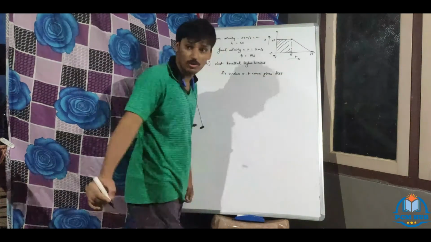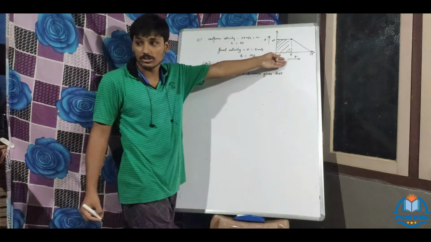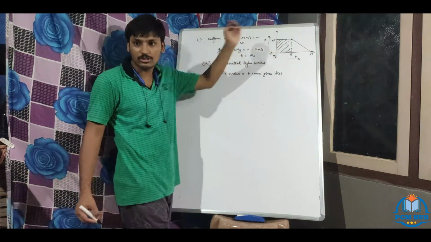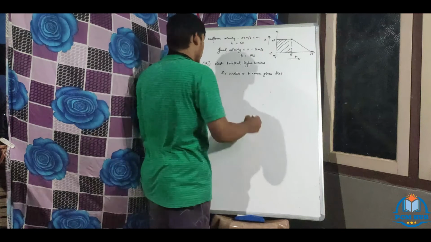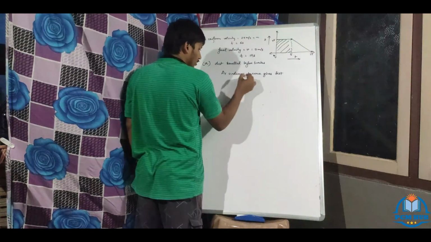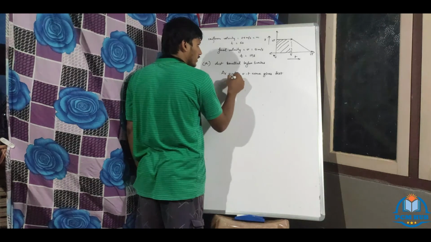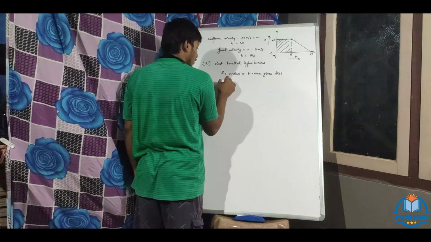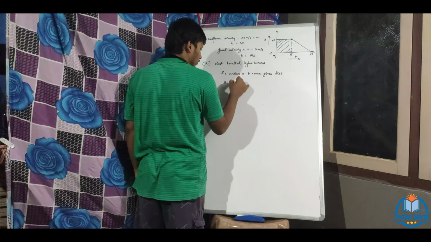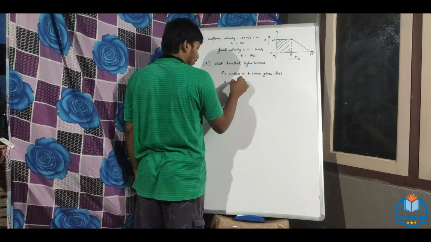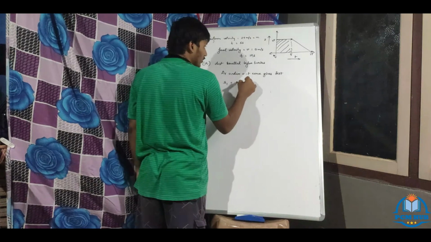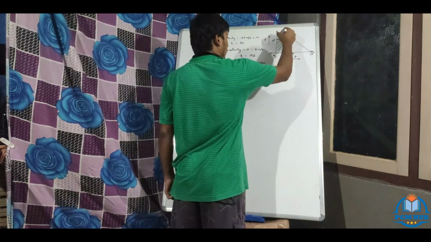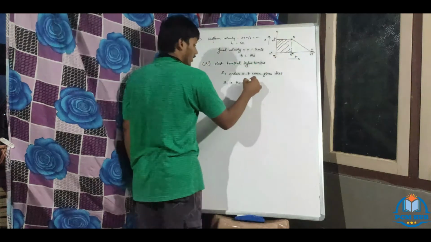Already I told you, due to that only we derived the equations of motion, S equal to ut plus half at square. So the area under the VT curve gives the distance. The distance S1, you take it as equal to the area of, you name it O, A, B, C, D, area of OABC.